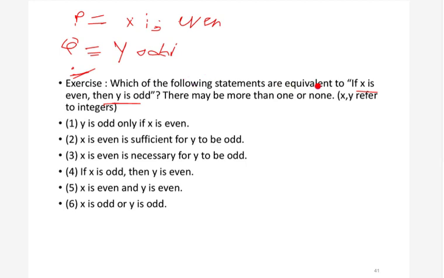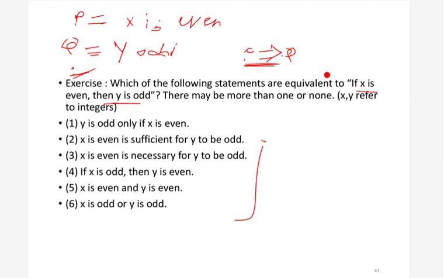So in this question he is asking which one of these statements is the correct interpretation of this p implies q. Remember, p is nothing but x is even, and q is nothing but y is odd. Let's see the first one: y is odd only if x is even.